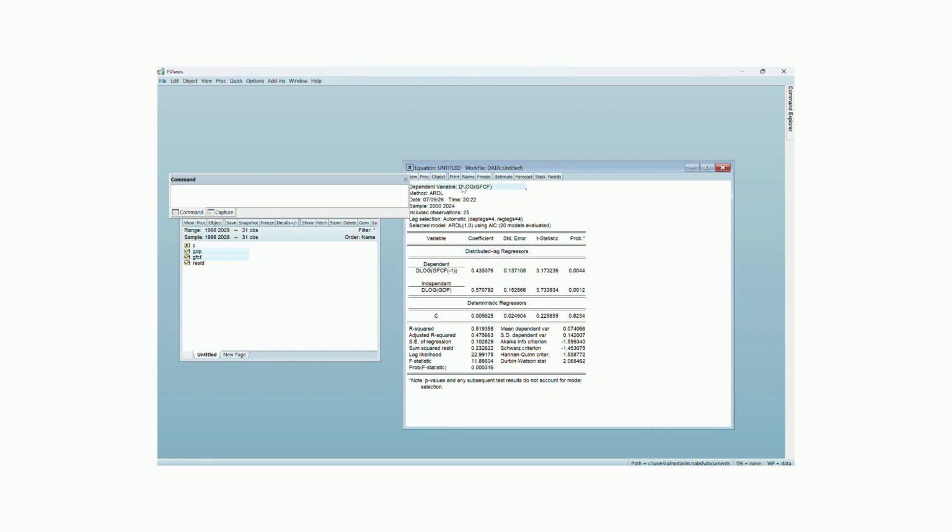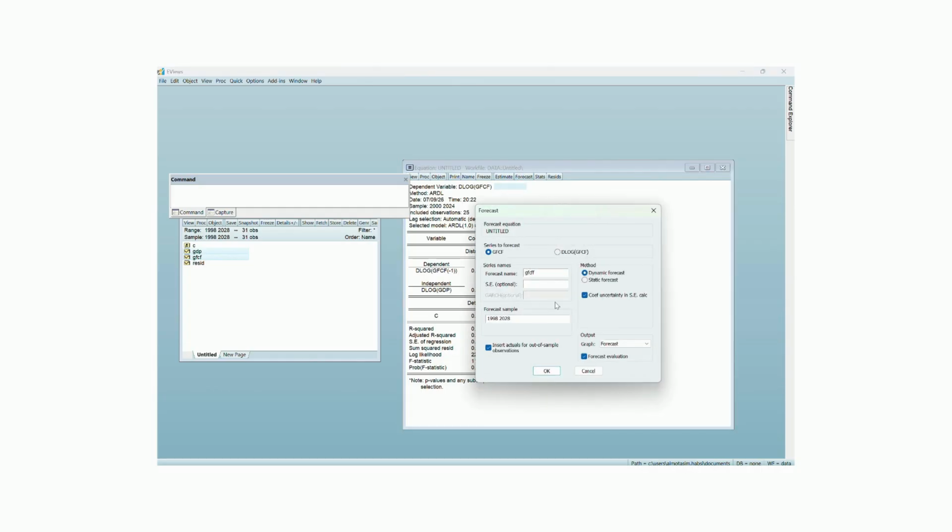The GDP coefficient is 0.571, also highly significant, meaning a 1% increase in GDP growth is associated with roughly a 0.537% increase in GFCF growth in the same year. The model explains about 52% of the variation in GFCF growth. The Durbin-Watson statistic of 2.07 indicates no meaningful serial correlation in the residuals.